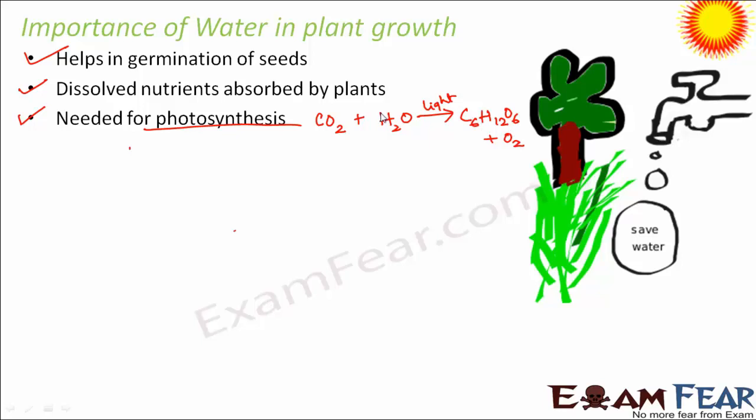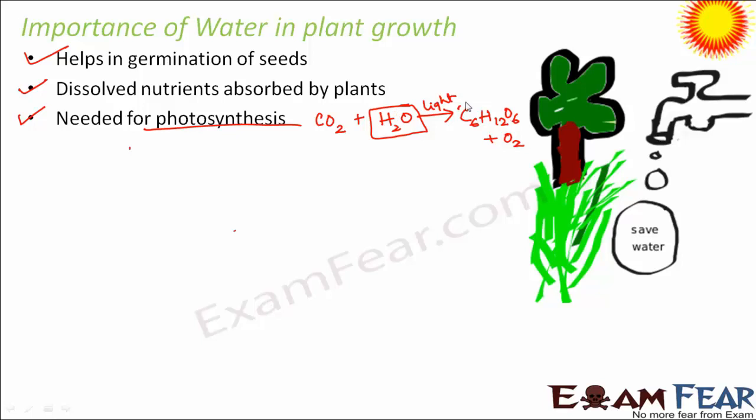So basically this food is prepared by utilizing water. So if there is no water, photosynthesis will not be able to take place. And if photosynthesis doesn't happen, the plants will not have food to eat. Then the plants will also not have energy and the plants will eventually die. So photosynthesis is a basic requirement for plants' survival.